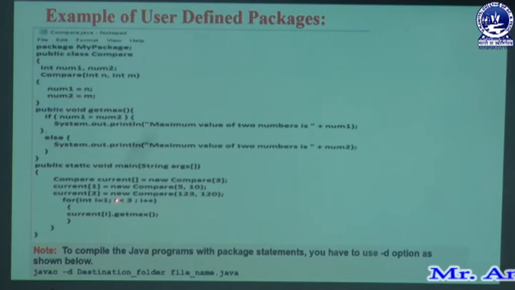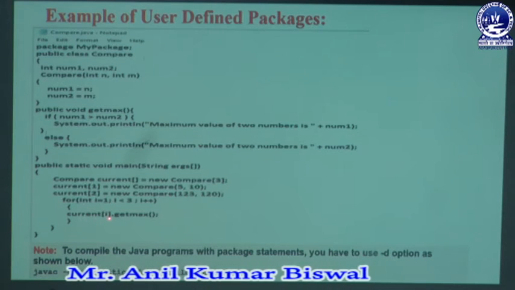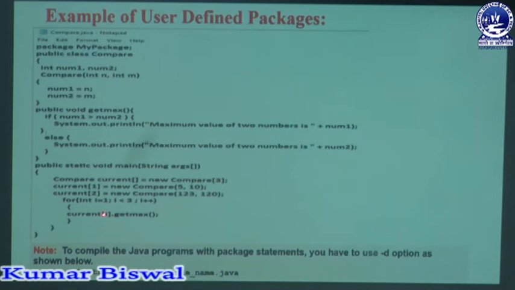That means we take I as 1, because we are not storing any element in the 0th location; our storing location starts at 1. If I is 1, which is less than 3, then automatically the current 1 array type object dot getMax is called. It holds values like 5, 10, then 123, 120, which helps to find out which one is the maximum value in that current array type variable.